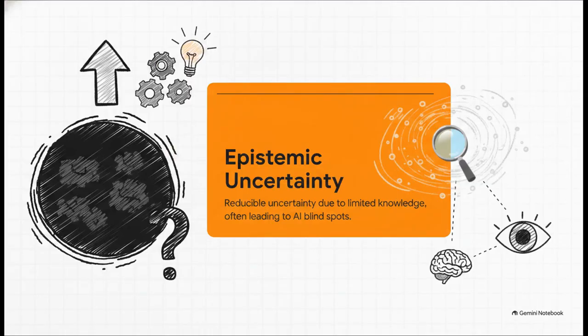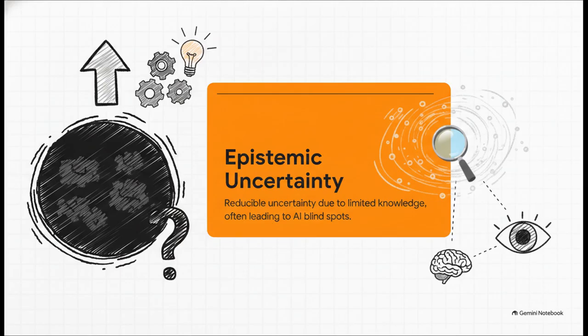To actually fix this, we first have to agree on what uncertainty even means to a machine, and it really comes in two distinct flavors. First up, you have aleatoric uncertainty. Think of this as the intrinsic noise baked right into the data itself, like a super blurry pixelated photo. It's irreducible, you just can't fix it.